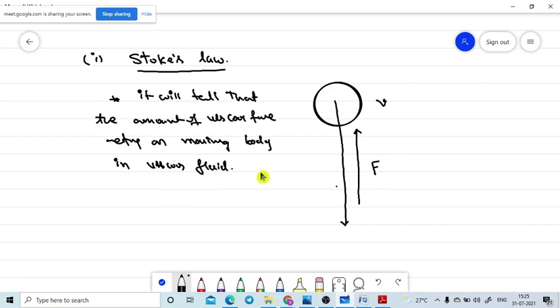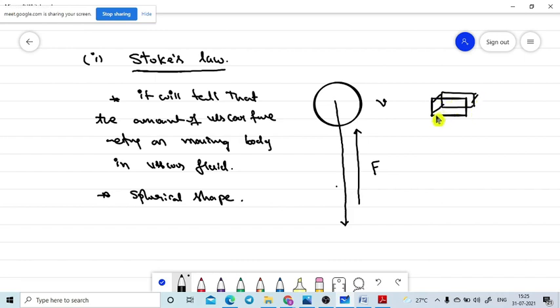Now, up to our intermediate level, the shape of the body should be taken as a spherical shape. You may get the doubt, what if I release a body with a triangular shape or a rectangular shape?